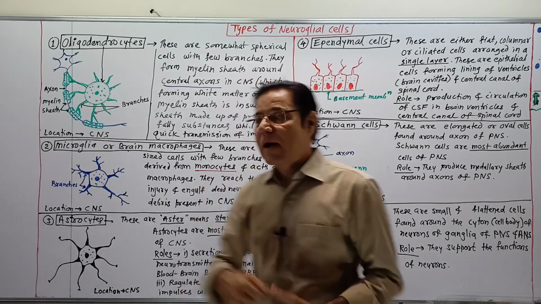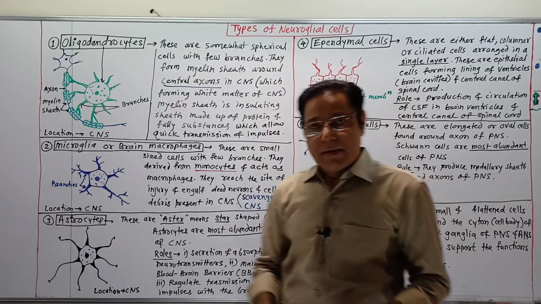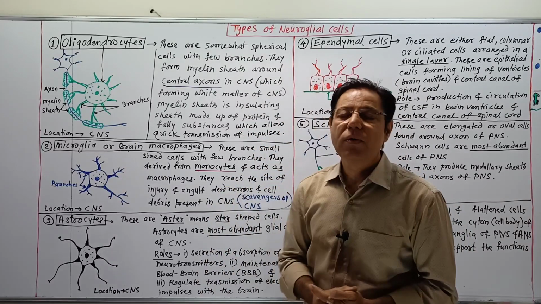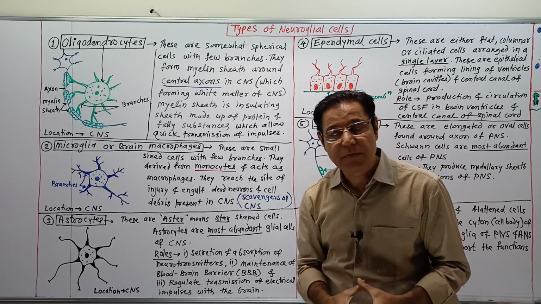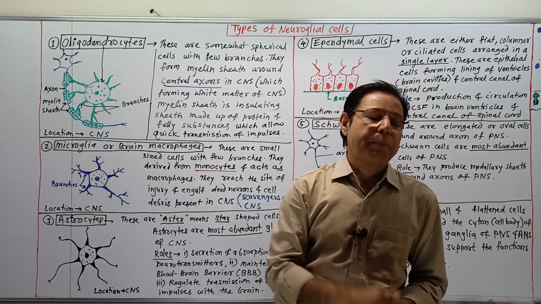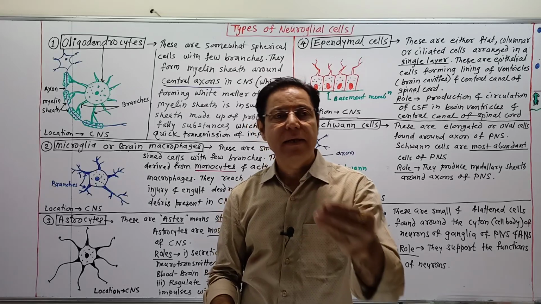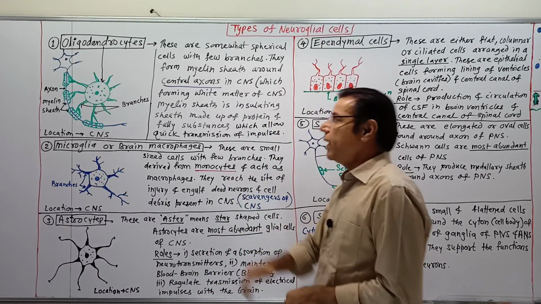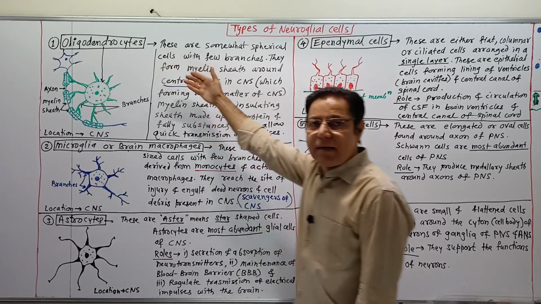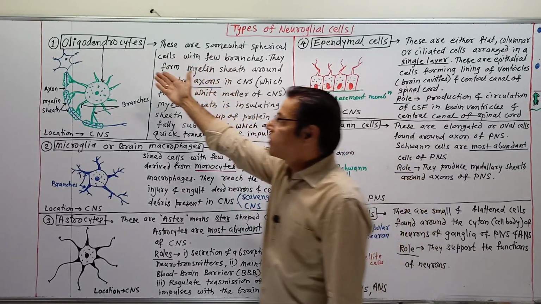Okay friends, now in this video we will study the different types of neuroglial cells found in the CNS, PNS and ANS, meaning the central, peripheral and autonomic nervous system. Then we will study the first type,